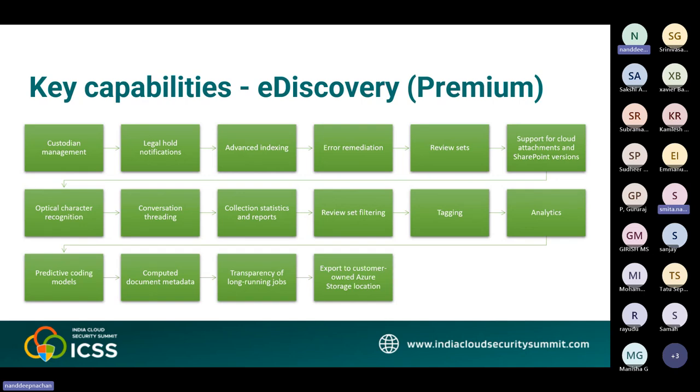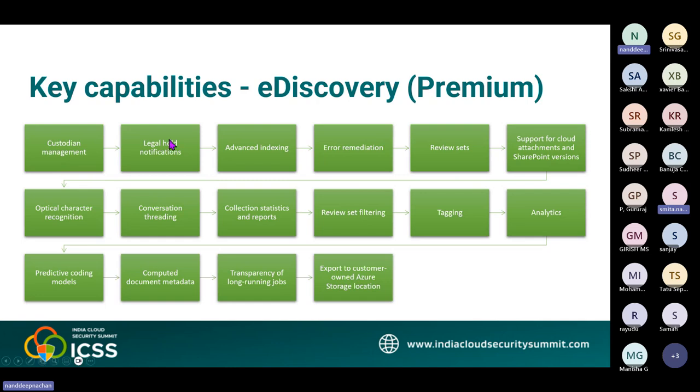So let's see the key capabilities of eDiscovery Premium. The first one is custodian management. Manage the people you have identified as people of interest in the case, called the custodians, and the other data sources that may not be associated with a custodian. When you add a custodian and non-custodial data sources to a case, you can place a legal hold on these data sources, communicate with the custodian by using a legal hold notification process, and search the custodial and non-custodial data sources to collect the content relevant to the case.